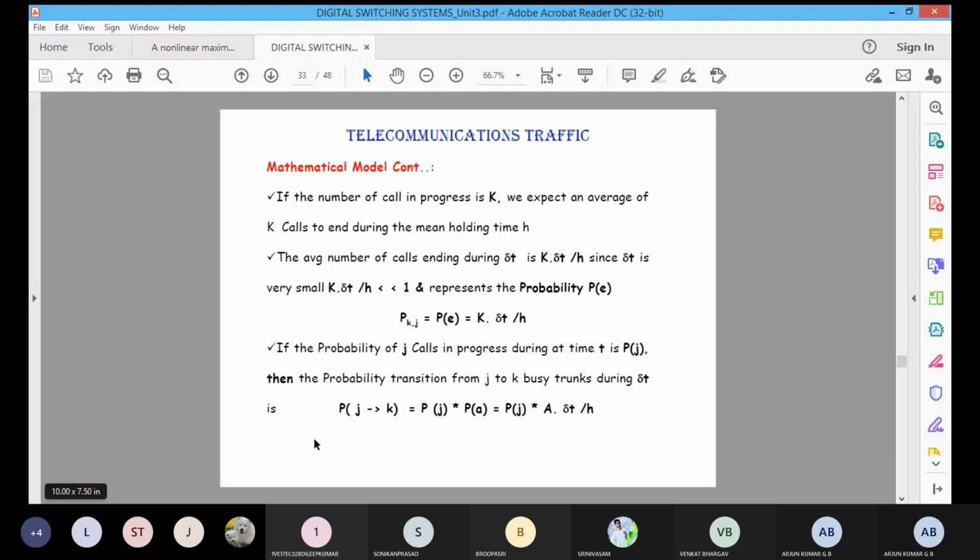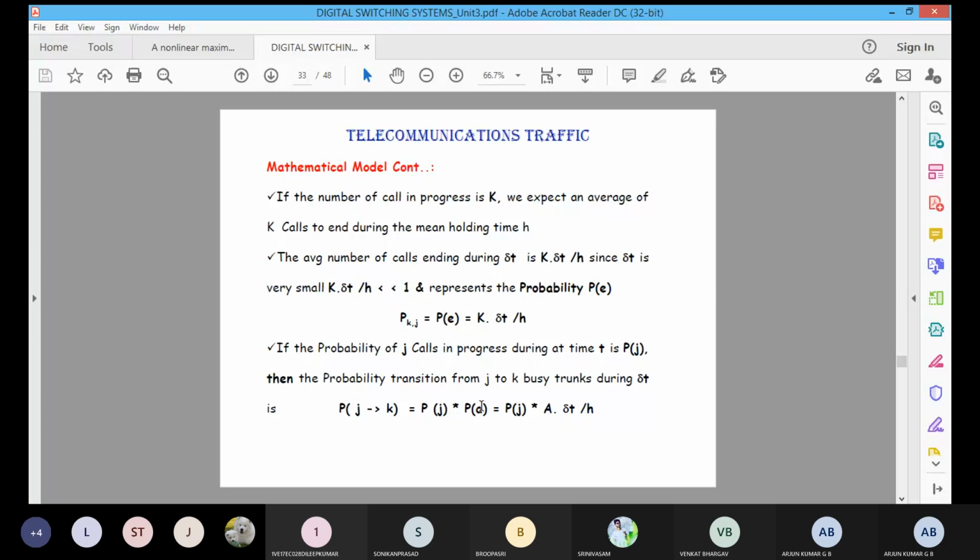Then see P of J to K. Initially, when the call progresses during that particular time, the probability will be P of J, and J will move to K. Then it is equal to P of J into P of A.